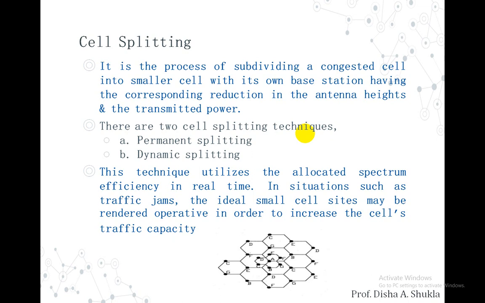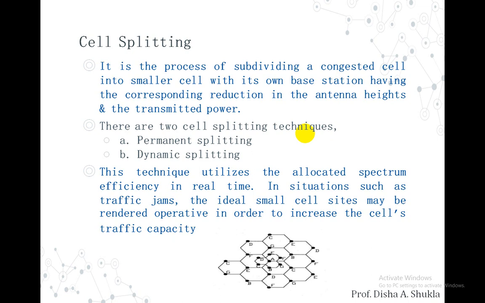And there are two types of cell splitting techniques, that is permanent splitting and dynamic splitting. This technique utilizes the allocated spectrum efficiently in real time. In situations such as traffic jams, an idle small cell site can be rendered operative in order to increase the cell's traffic capacity. So basically there are two types in which we can split a cell.